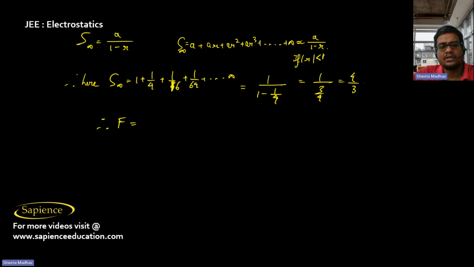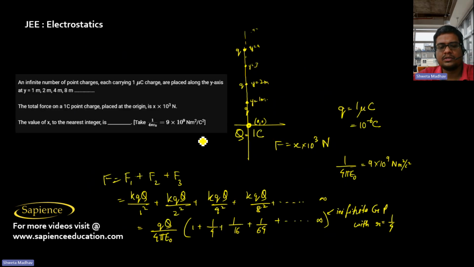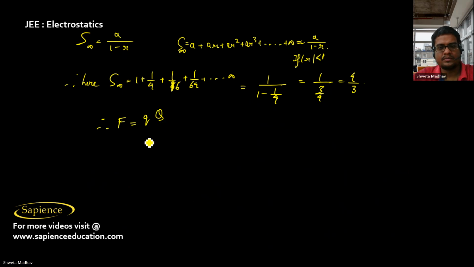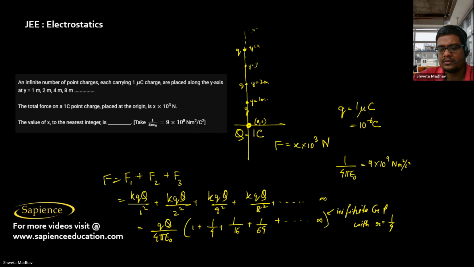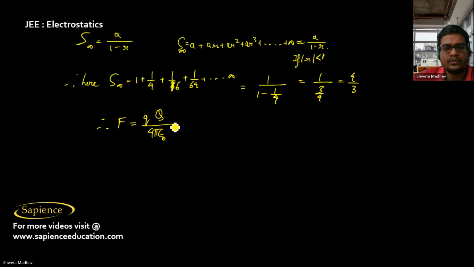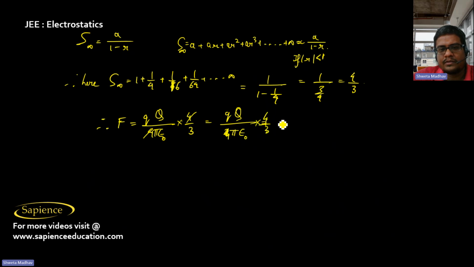So therefore the net force acting on this 1 coulomb point charge will be equal to q by 4 pi epsilon naught into 4 by 3, times Q into q.